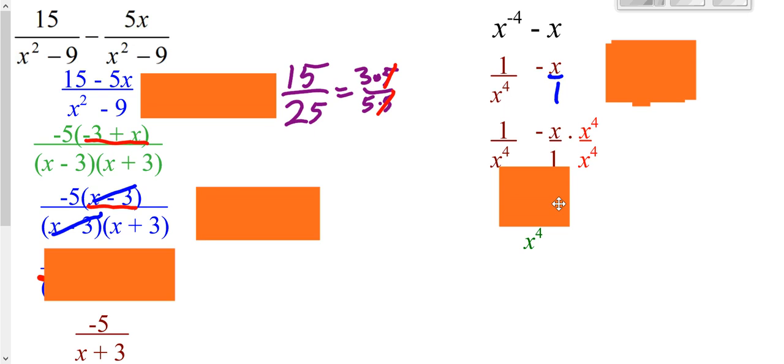We could write it as one big fraction. We take our first numerator, minus, and take our x times our x to the fourth, and we get x to the fifth.